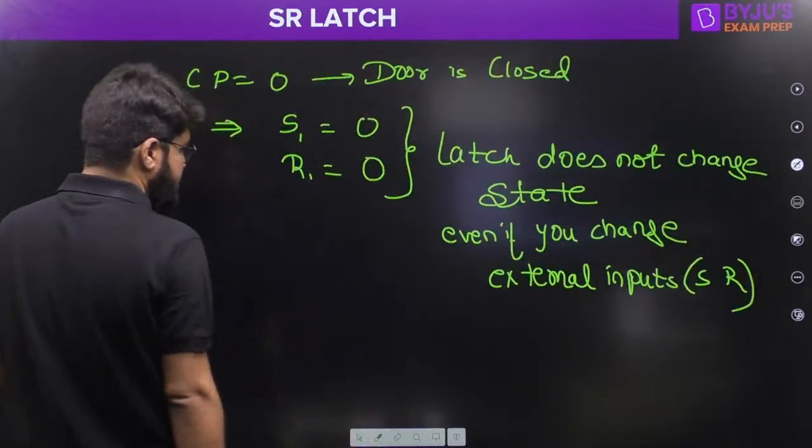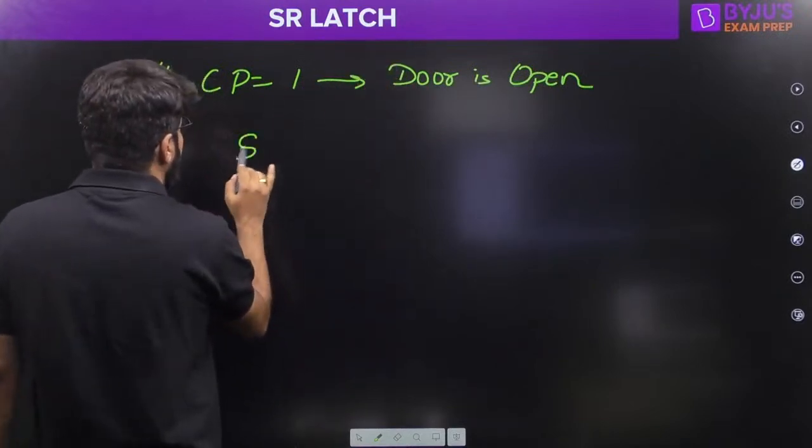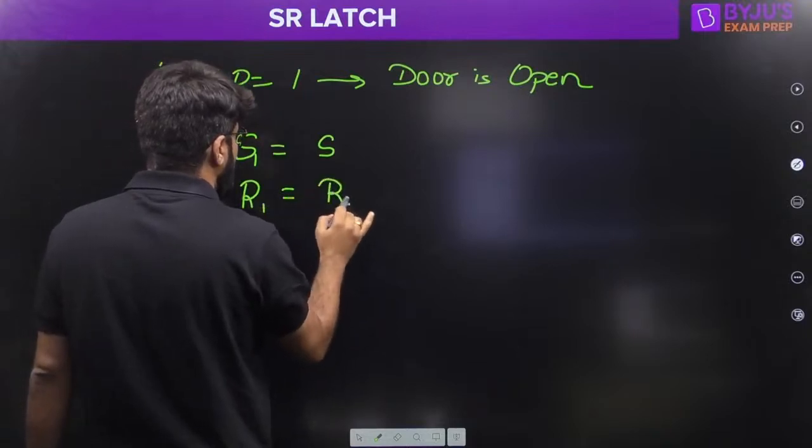That is what let us mention here. So if clock pulse is 1, the door is open, and S1 becomes equal to S, R1 becomes equal to R, right?